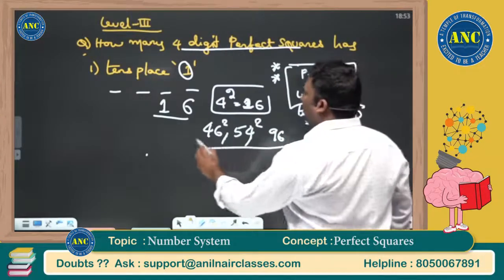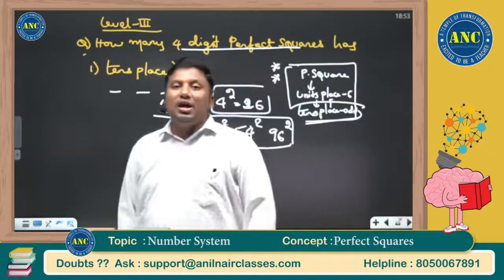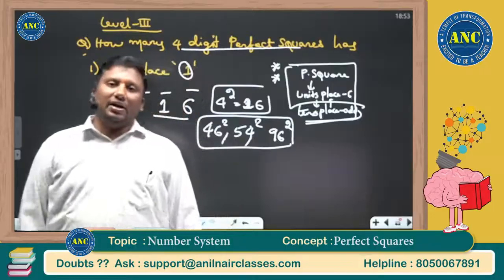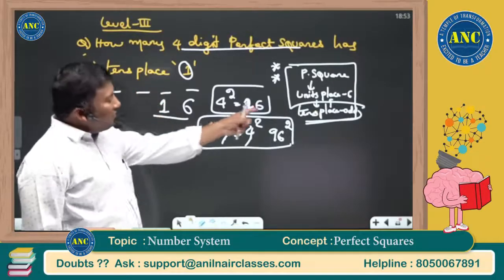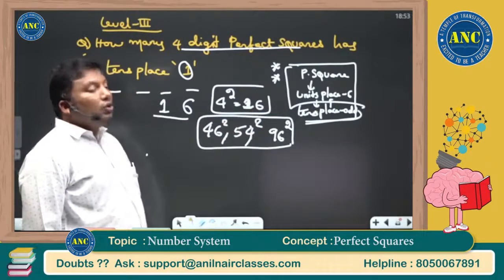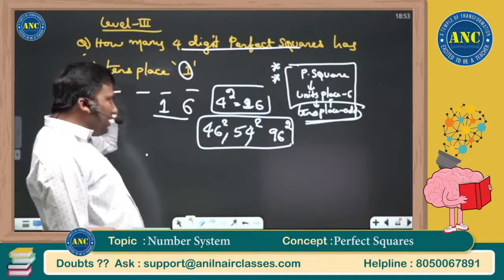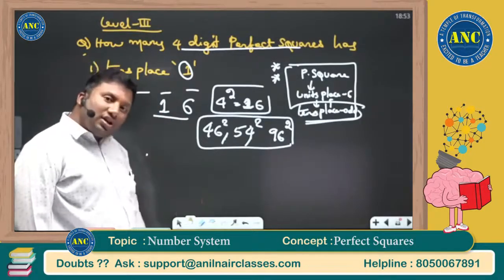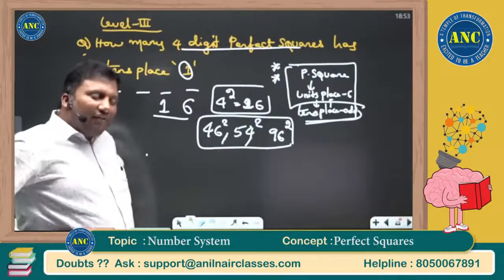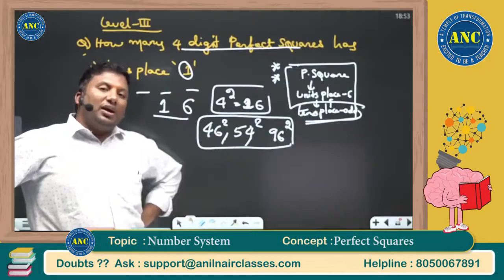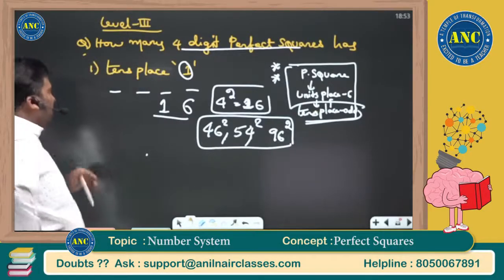How many numbers did I get? 3 numbers. The only thing is to find the smallest number whose square gives the last two digits with tens place 1. When the tens place is odd, the units place will be 6. 1 is an odd number, units place is 6. The smallest natural number is 4, 4 square is 16. Then 50 minus 4, 50 plus 4, 100 minus 4.